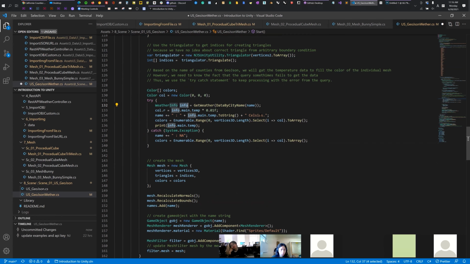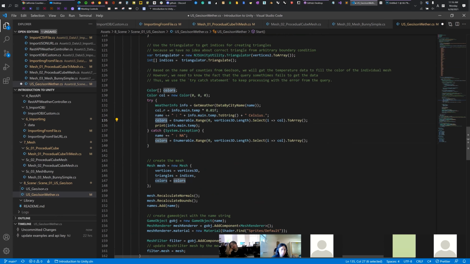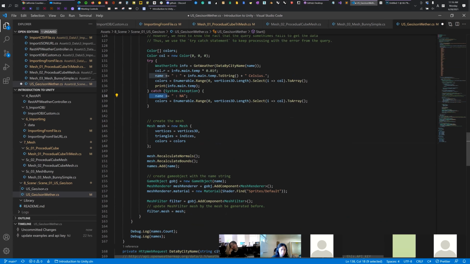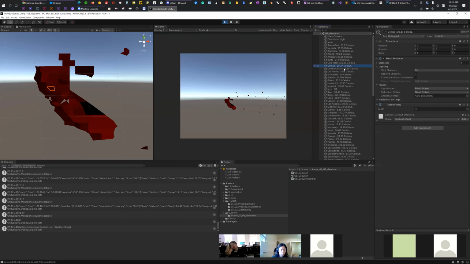And I append the Celsius characters, and then use this color. Yeah. And also, I use this color data and the name, yeah, here, so that we are able to see this name with the temperature.